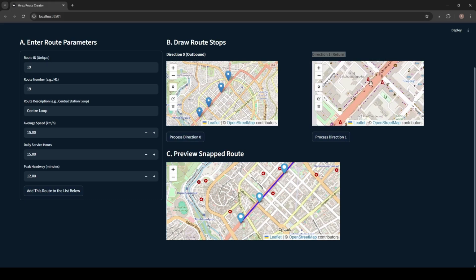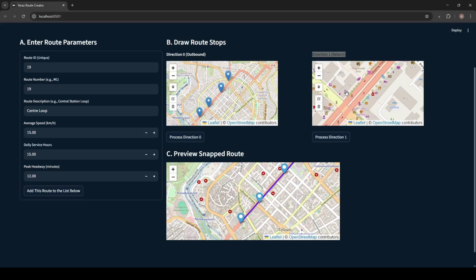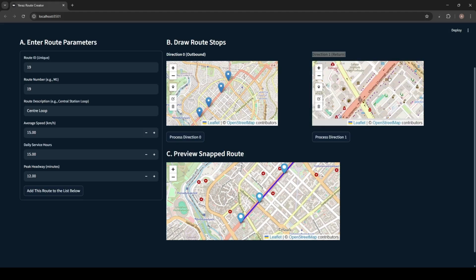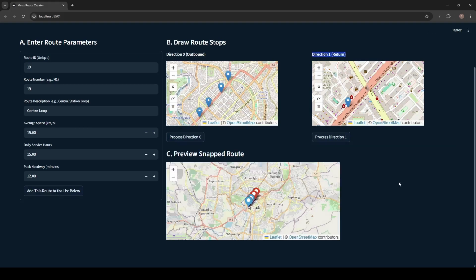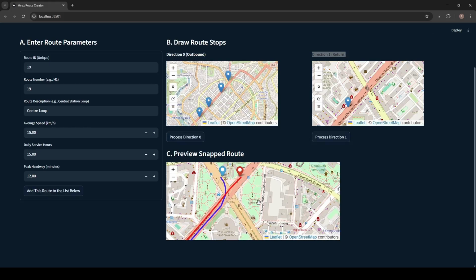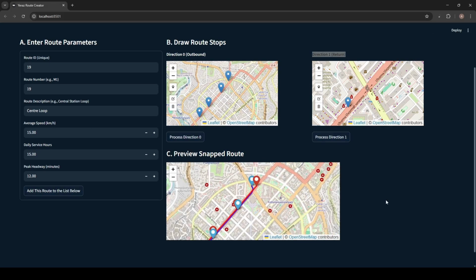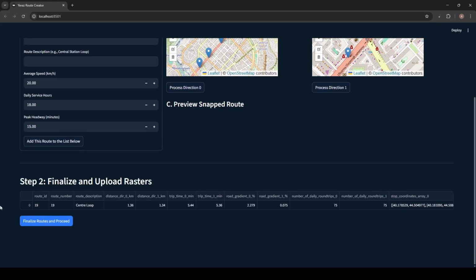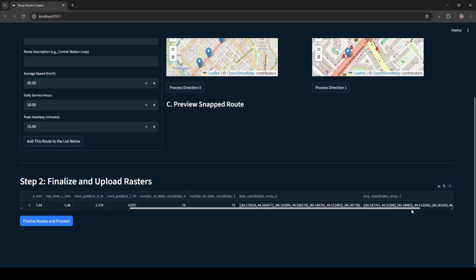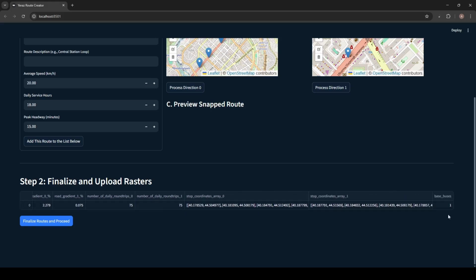Stop 1, stop 2, stop 3, and stop 4. We click on process direction 1, and here it is. Direction 1 is drawn by a red line. And after that, we click on add this route to the list below. And as you can see, the algorithm has correctly calculated all other necessary parameters, such as distance in both directions, trip time, route gradient, number of daily round trips, and base bus requirement. We need 1 bus here.